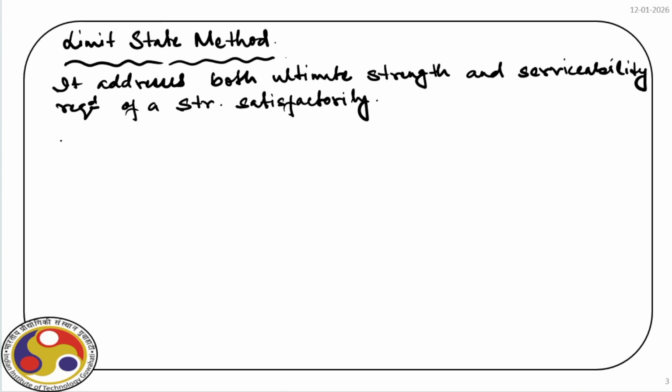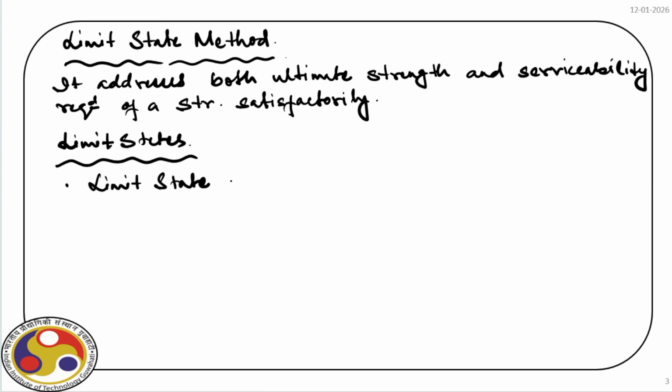So we have different limit states. What are the different limit states? Limit state of collapse and then limit state of serviceability.